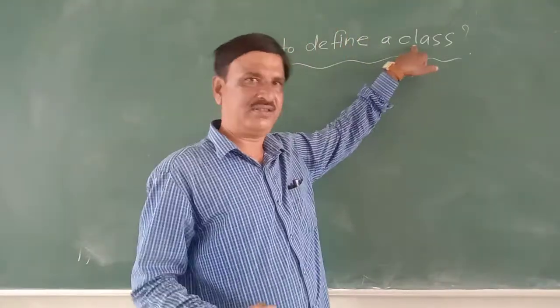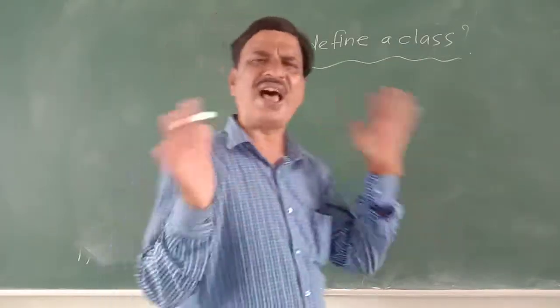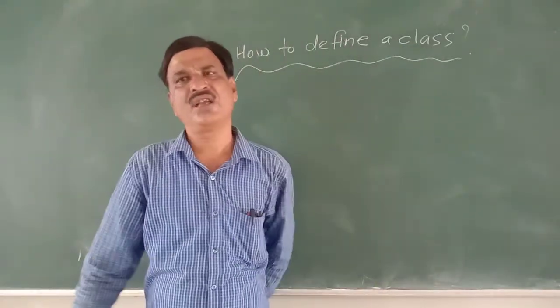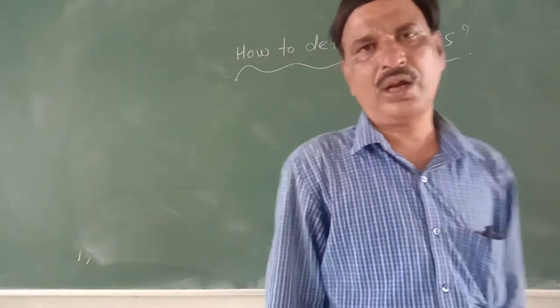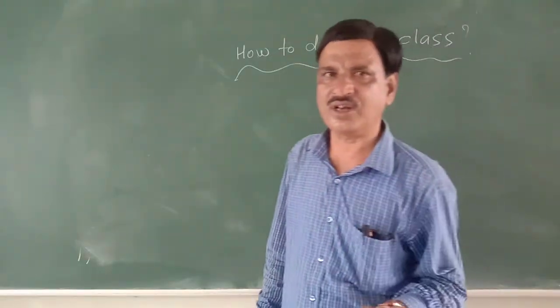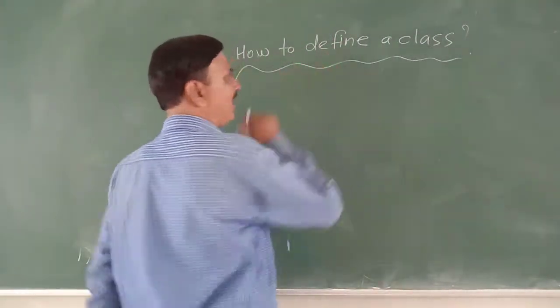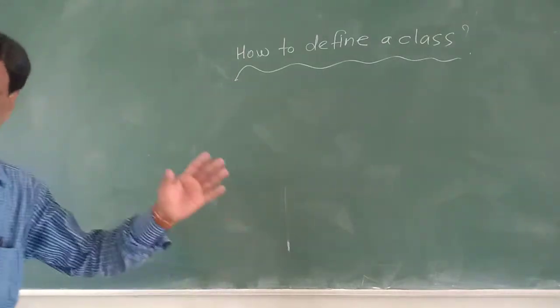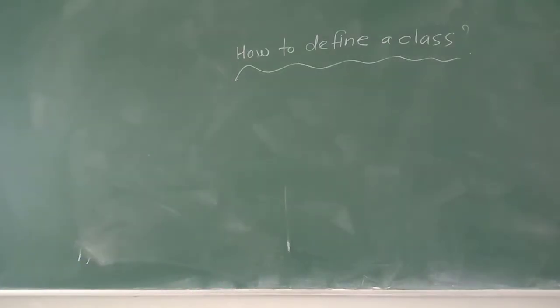That is class. So class is a way to specify data and function. But how to define a class? That is important.